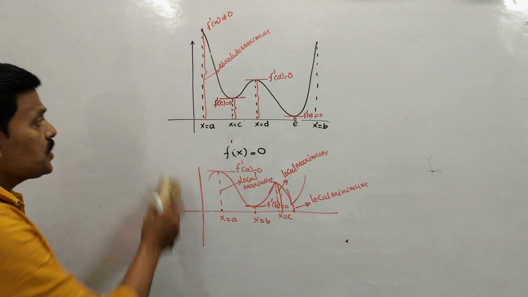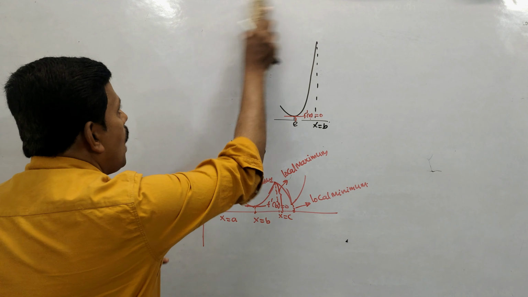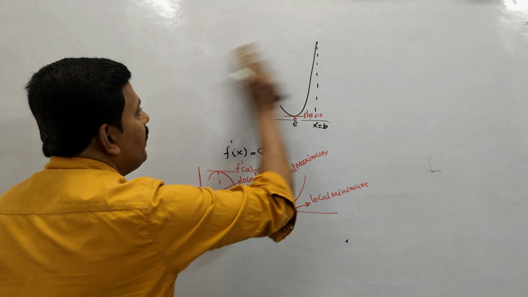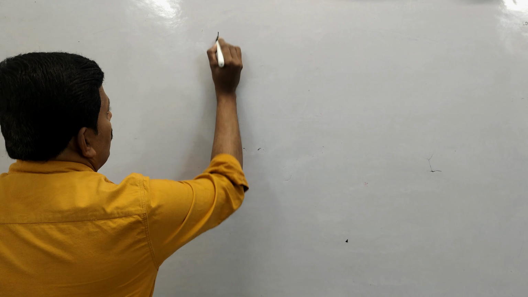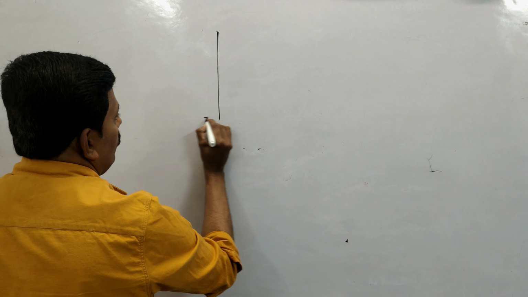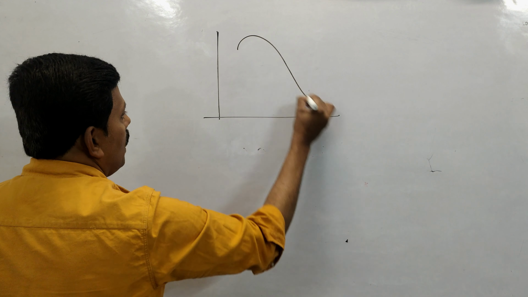Now, using the first derivative, how can we identify whether a function is at a maximum or minimum? Let us consider the graph at x equal to c.